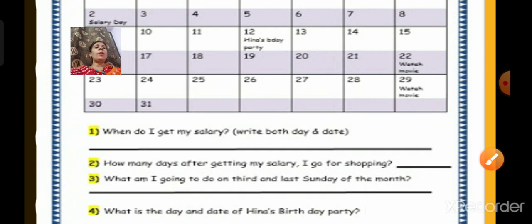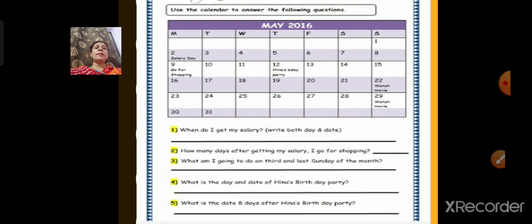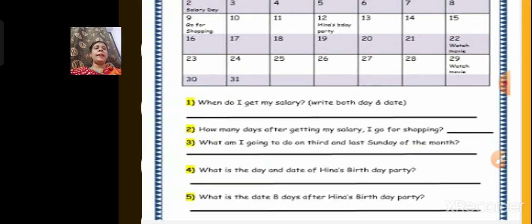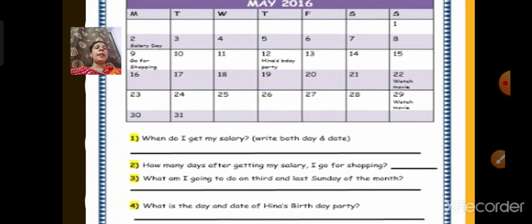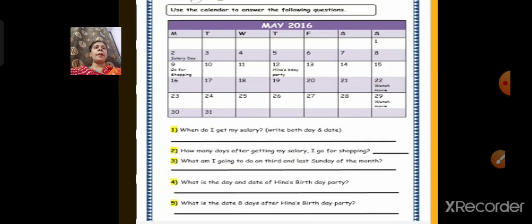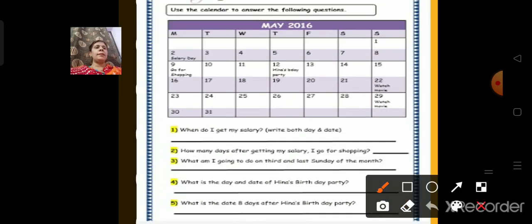Okay. Now what is the date? What is the day and date of Hina's birthday party? Now where is Hina's birthday party, children? Here. It is on 12. When is Hina's birthday party? It is on 12. So what is the day on that? It is Thursday. And what is the date? The date is 12th May.